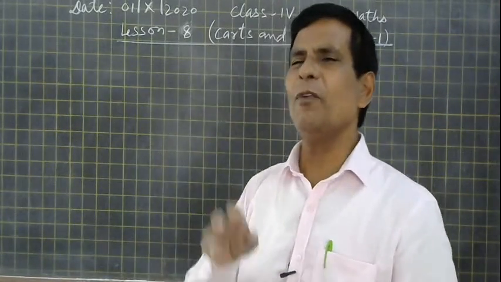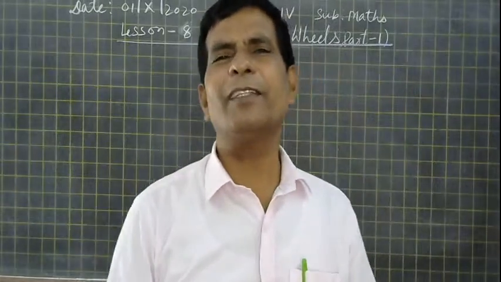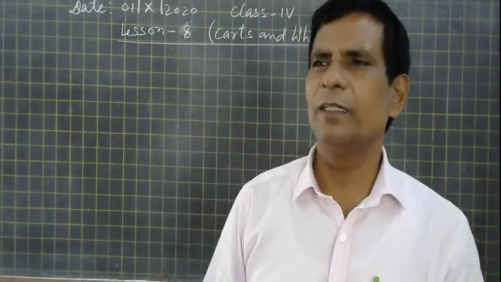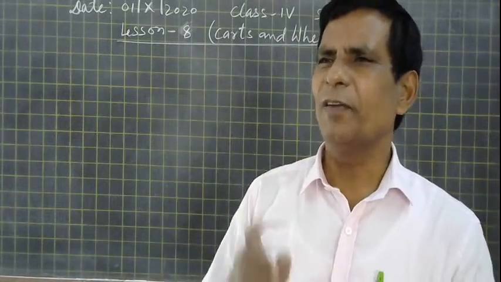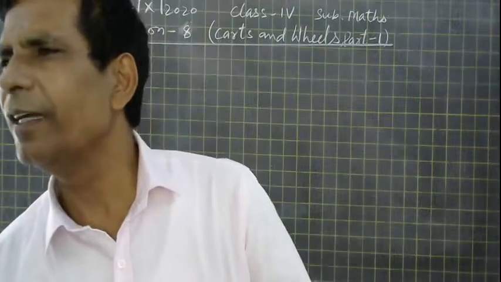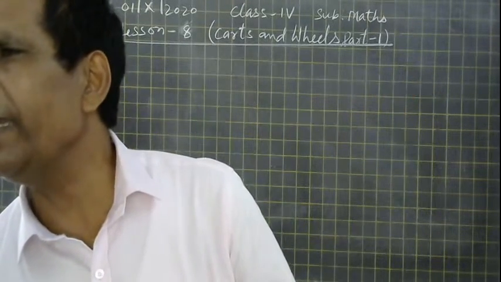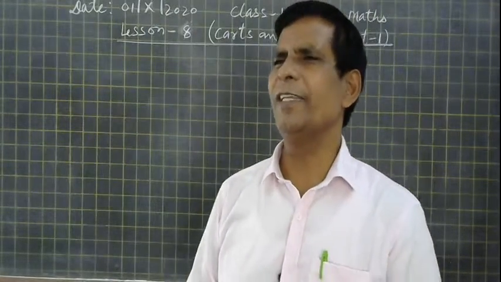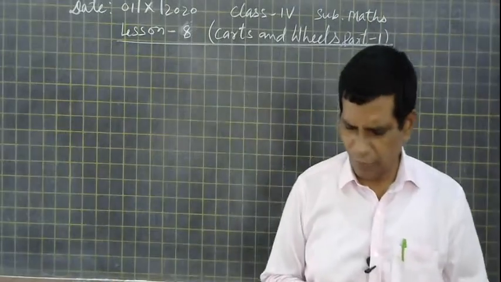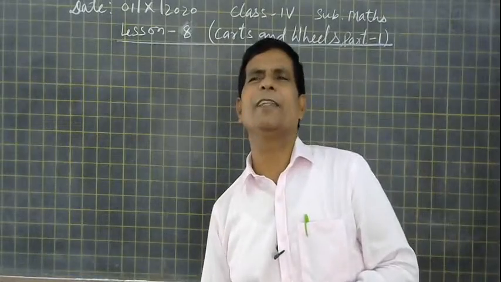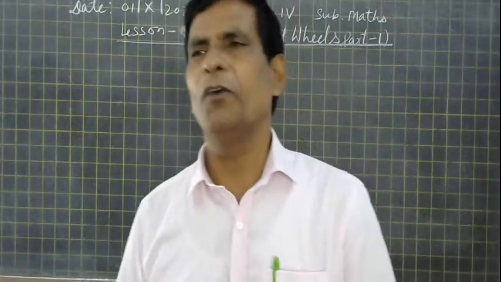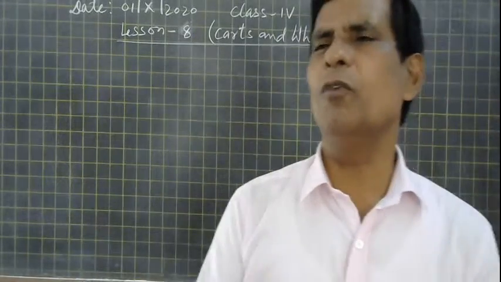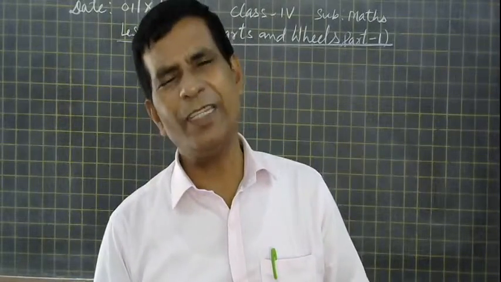And why is this name of the cart given here, and after that wheels are also given. Have you seen any carts without wheels? Yes, tell me, have you seen any carts without wheels? No. Very good, you are answering correctly. Without wheels we can't see carts. It cannot roll. So wheels are there.